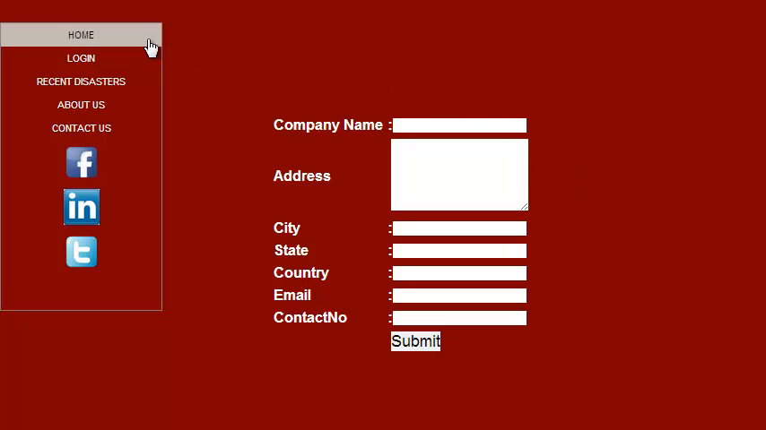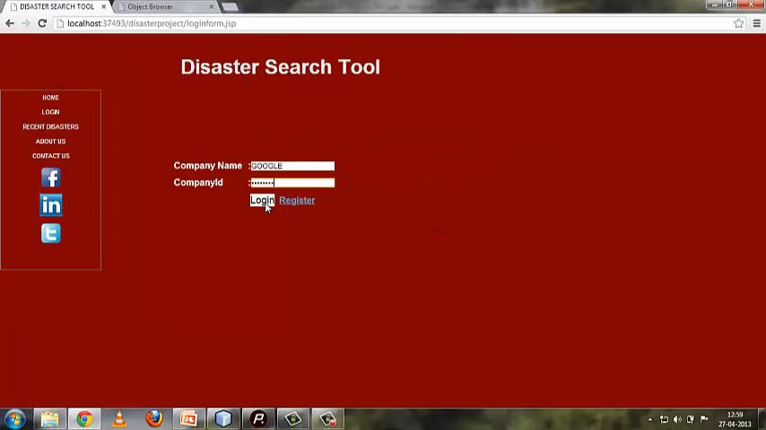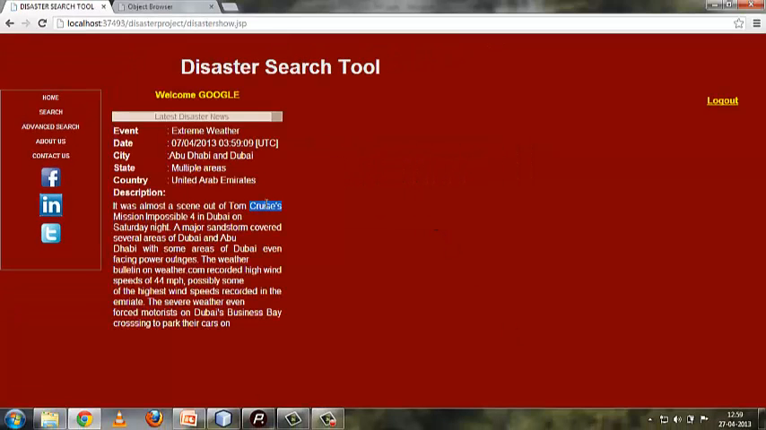Now let's see the example of an already registered user with us. I've chosen the company name as Google and the password, or the 8-digit code, that is assigned to the user. Let's log in. Now this is the home page of the user called Google. You can see the most recent disaster news which is published on his wall.